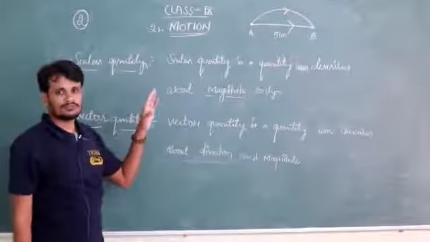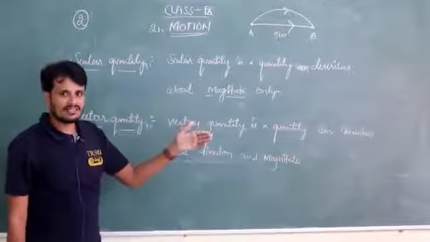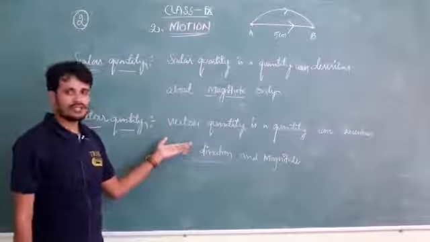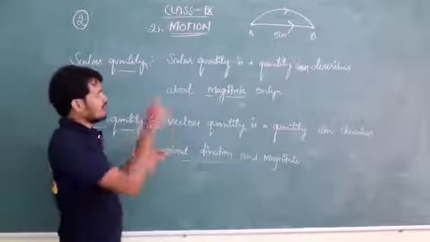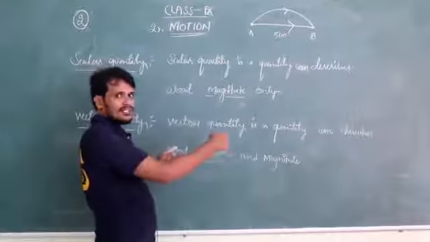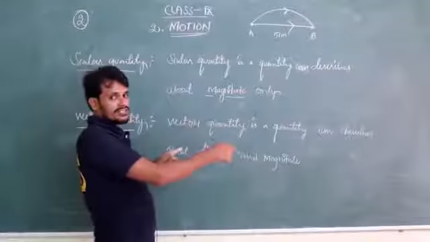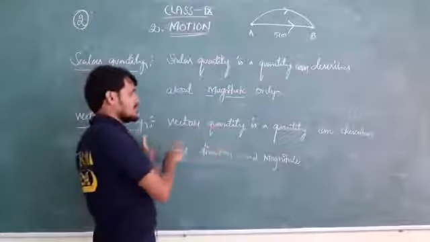So along with direction, that is a vector quantity. That is why displacement is a vector quantity: it has length covering the shortest path, along with a specified direction.